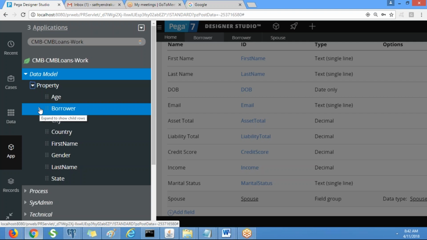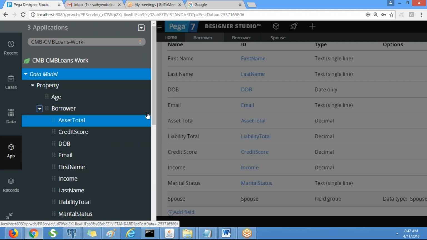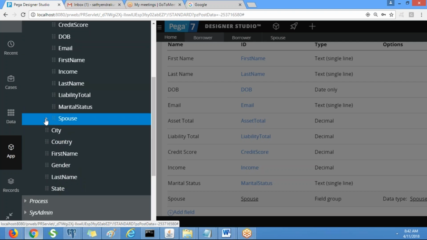Under borrower you will have a spouse. If you expand spouse, you will not see any properties of its own, because we haven't created any; it uses the inherited ones. If I want to use the property first name for spouse, how can we use it? Borrower dot spouse dot first name. Clear?